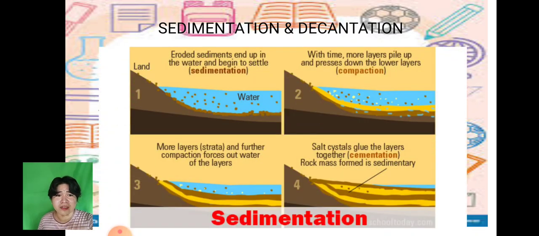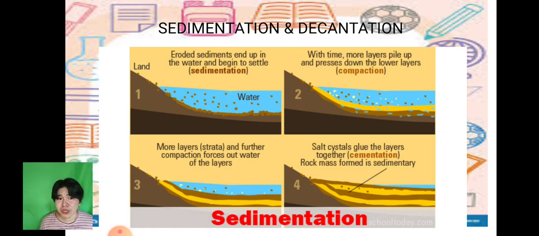So let's proceed with the sedimentation first. Sedimentation, of course, number 1, eroded sediments end up in the water and begin to settle, or mag-sedimentation na siya. Next, of course, with time, more layers pile up and press down the lower layers. We call that one as compaction. So therefore, the more nga mga balas-balas, mga bato-bato ang maadto sa water, mag-sedimentation na siya, undergoes a sedimentation process, then mag-compact na dayon na siya.